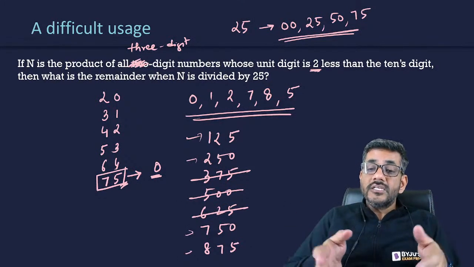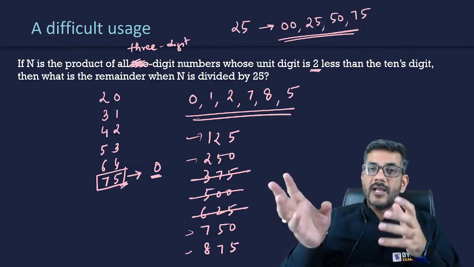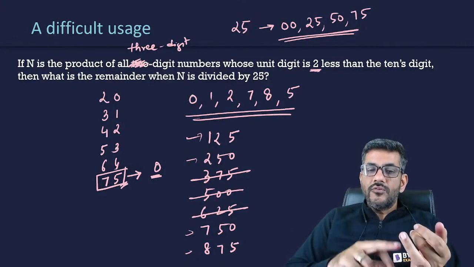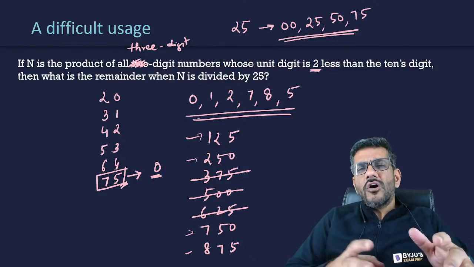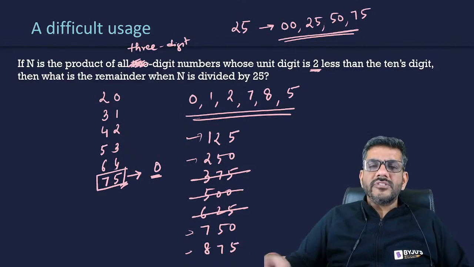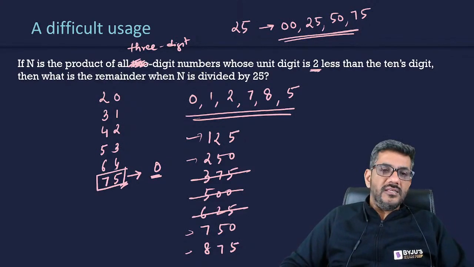The only logic that we could use here is that a number which is divisible by 125 is actually ending with 125, 250, 375, 500, 625, 750, 875 and 000. 000 was not possible here, so I did not write it. So that is one of the concepts that can be used in these questions.